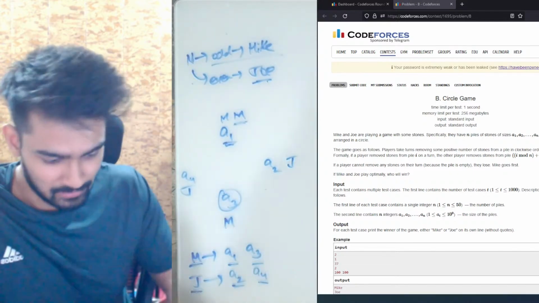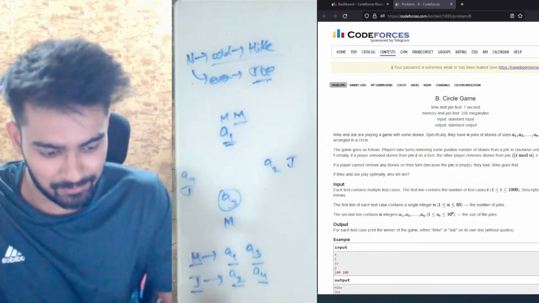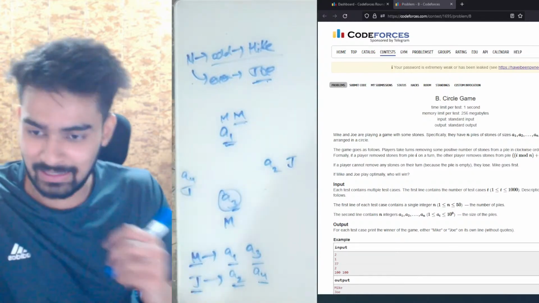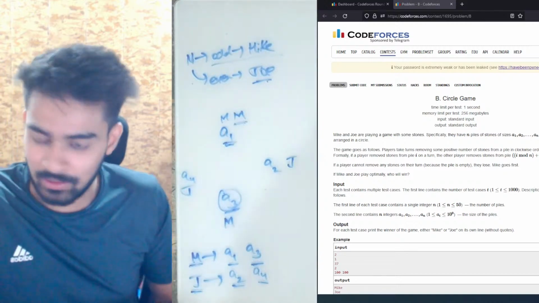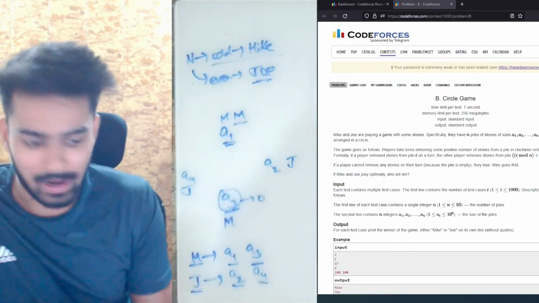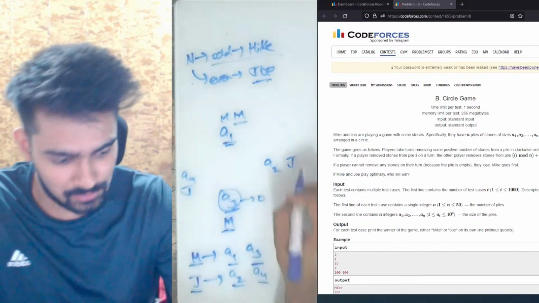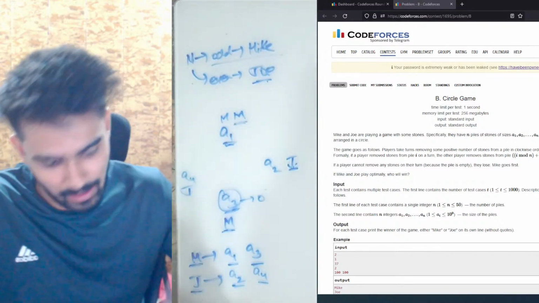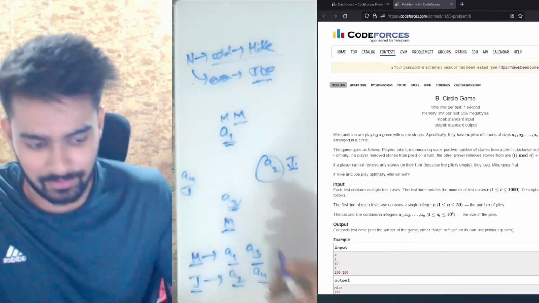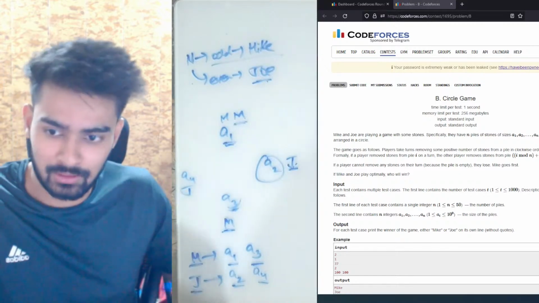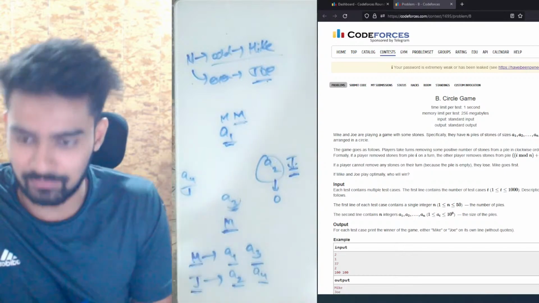Because of that, whichever value is the least one, that person will lose. For example, let's say A3 was the smallest value. Whenever Mike comes at A3, there will be a point that A3 will be 0 and every other value will be something. Hence Mike will not be able to play and Joe will win. On the contrary, if A2 had been the smallest value, there would come a point that A2 equals 0, Joe is not able to move, and hence Mike would win.